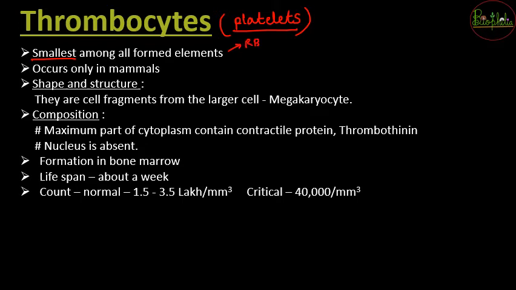First we studied about the red blood cells as erythrocytes. Then we studied about WBCs, which was the white blood corpuscles, that is leukocytes. Now we are studying about platelets and the thrombocytes. So these are the smallest among all these formed elements. And the specialty of thrombocytes is that they are formed and occurring only in the mammals.